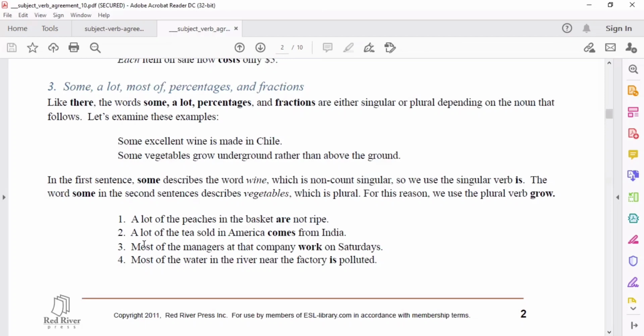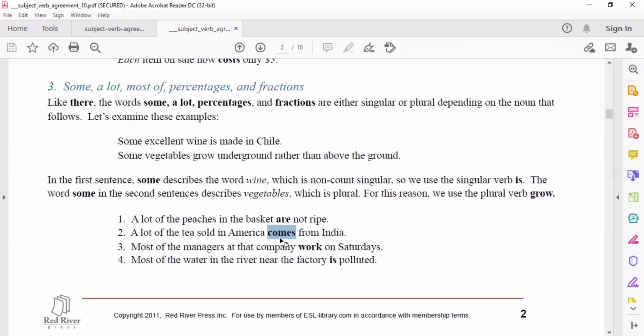Okay, next, number 2. A lot of the tea sold in America comes from India. May a lot tayo, so what is the noun that follows? Meron tayong of the tea, no? Sold in America comes from India. Okay, ano kaya yung noun after the word a lot? The noun that follows ay yung word na tea. Is that singular or plural? Very good, singular. Kaya naman ang ating verb ay comes.